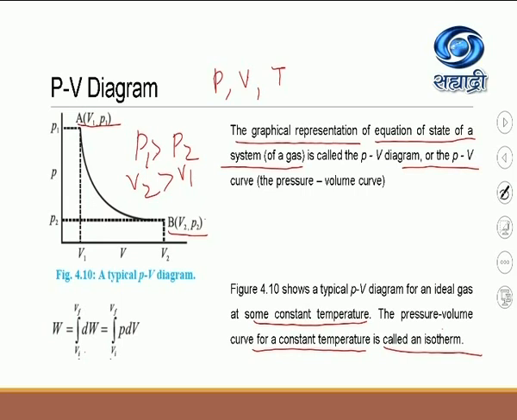So these changes in pressure and volume, remember, are taken at constant temperature, and therefore the diagram is also called an isotherm. We are studying the graph of P versus V. I told you among these three variables, we have to change only two at a time, and the third variable is to be kept constant. So here we are keeping the temperature constant and we are studying the variation of pressure with that of volume. Okay, so this is the PV diagram.